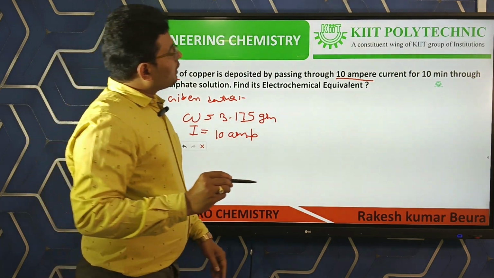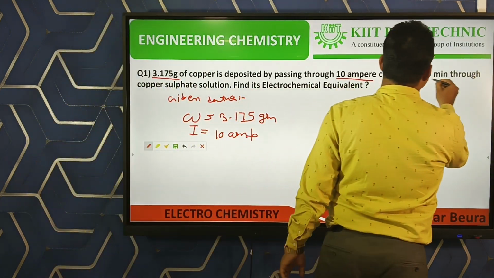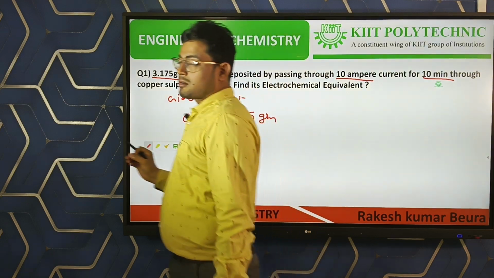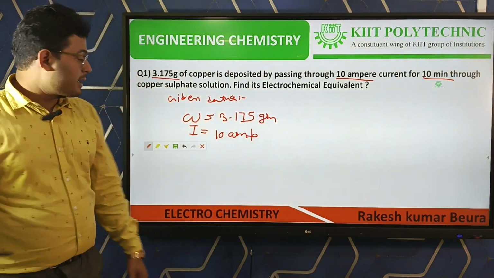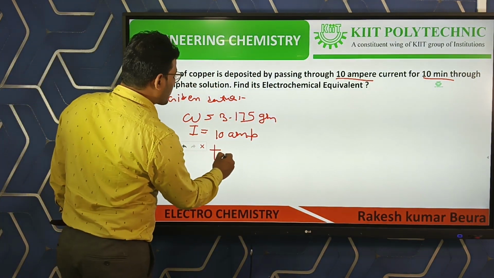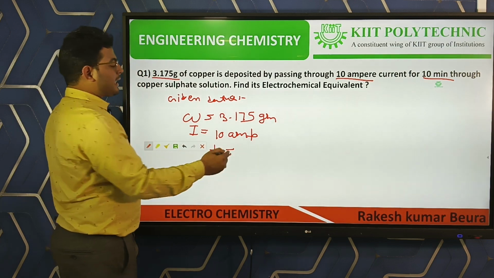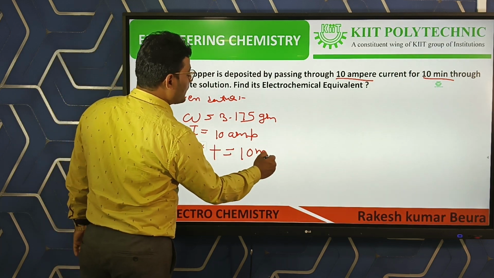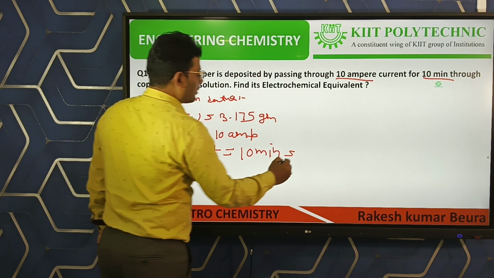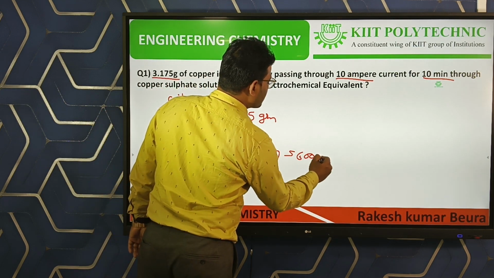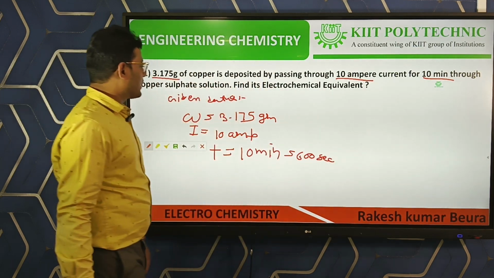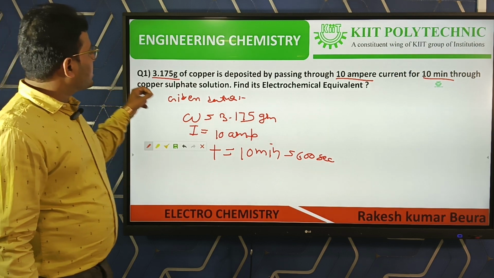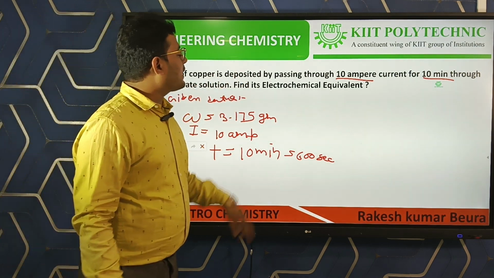Then current for 10 minutes. Minute means time, but we have to write the time in seconds. So 10 minutes is equal to 600 seconds. Then copper sulfate solution, find its electrochemical equivalent.